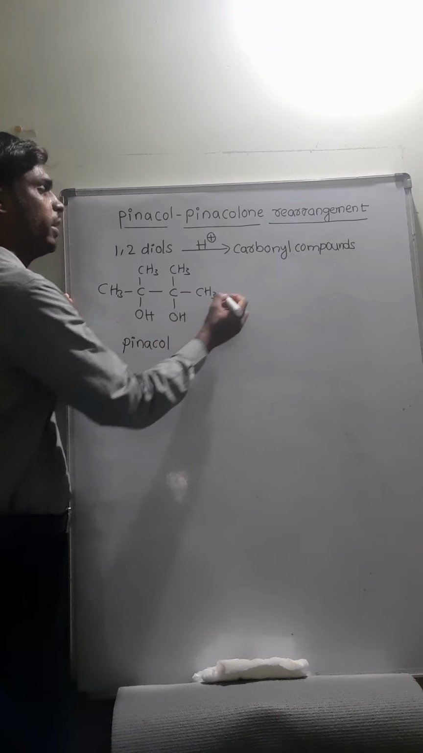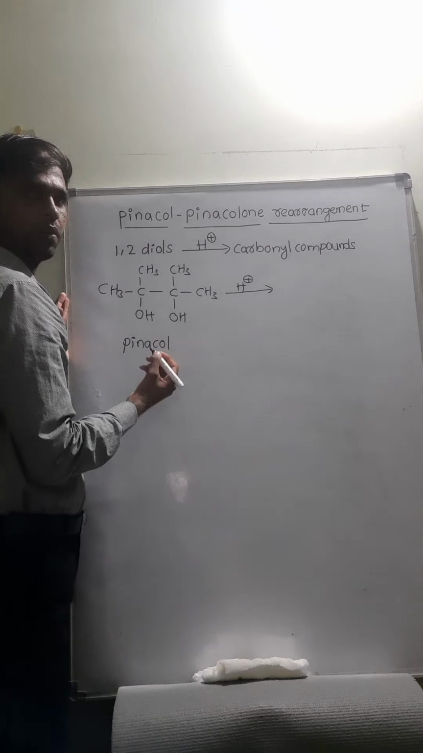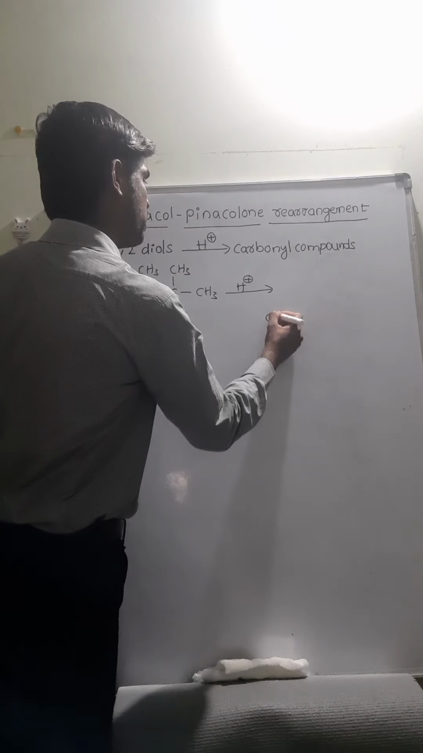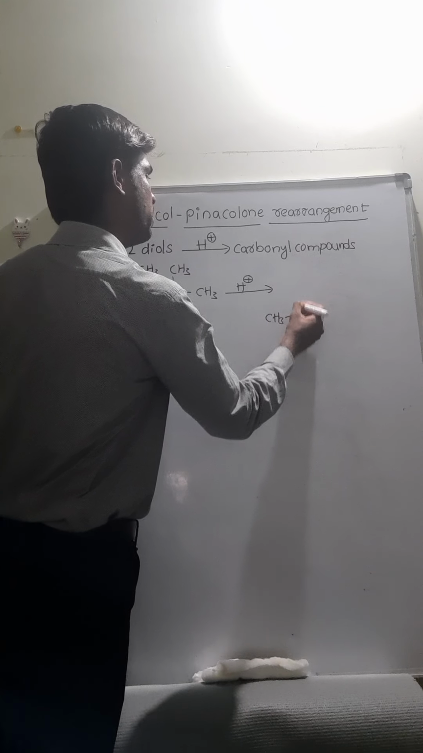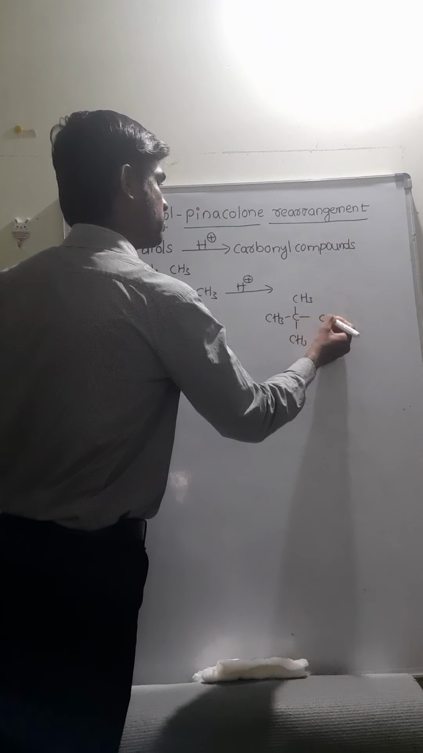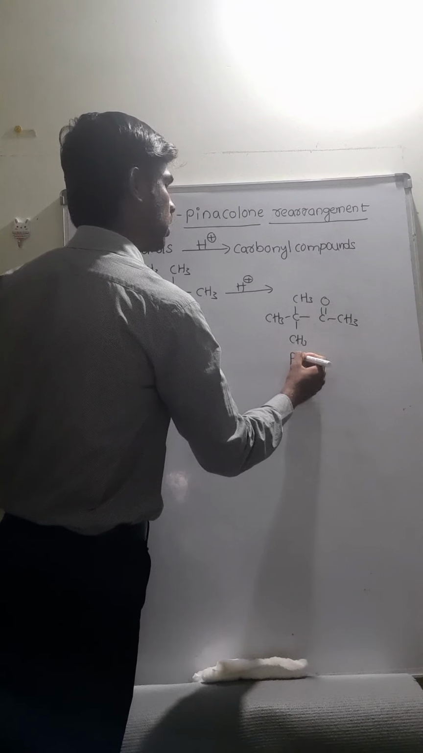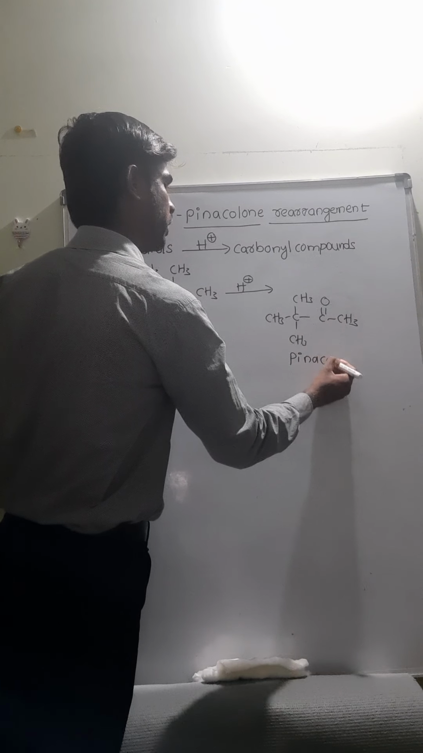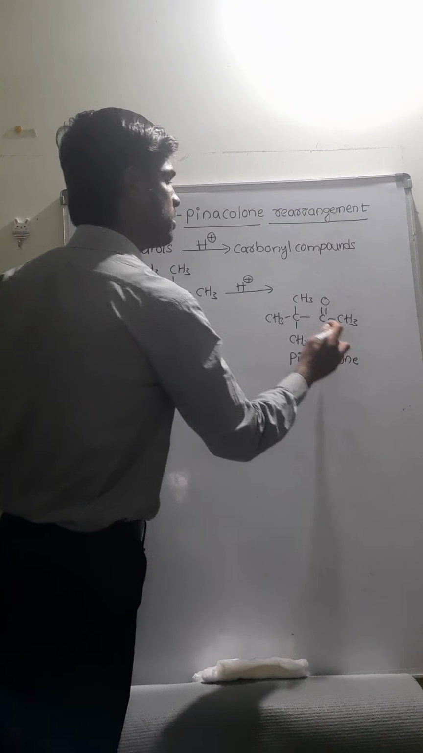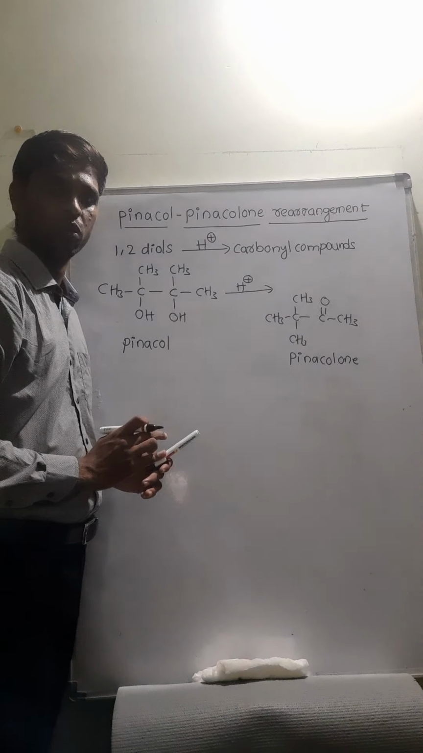In acidic medium, this rearranges into Pinacolone, which is a carbonyl compound. That is CH3, CH3, C double bond O, CH3. This is Pinacolone. What is the functional group in the Pinacolone? Ketone is the functional group.